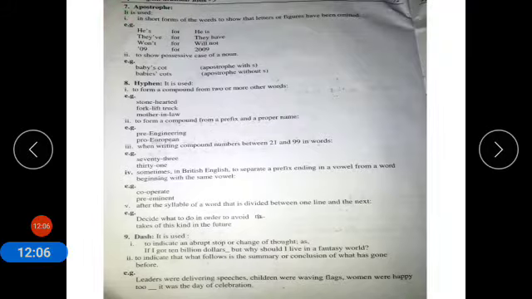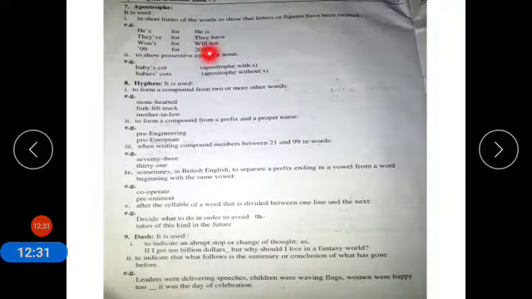Apostrophe. It is used, number 1, in short forms of the words to show that letters and figures have been omitted. For example, he's. So, what is omitted over here? I. He's for he is. They've for they have.